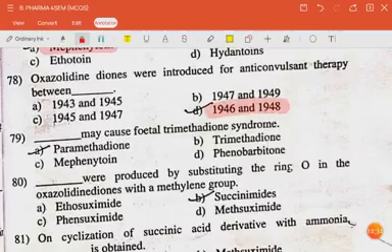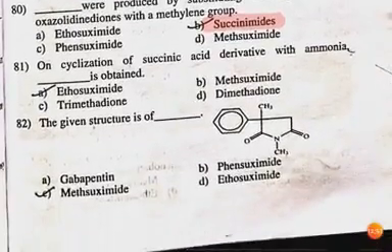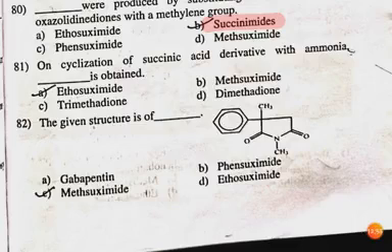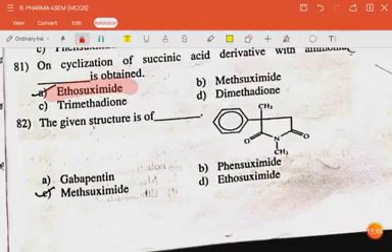The next question is: dash may cause fetal trimethadione syndrome. The answer is paramethadione. The next question is: dash were introduced by substituting the ring O in the oxazolidinediones with a methylene group. The answer is succinimides. The next question is: on cyclization of succinic acid derivative with ammonia, dash is obtained. The answer is ethosuximide. The next question is: structure. This structure is of methsuximide.